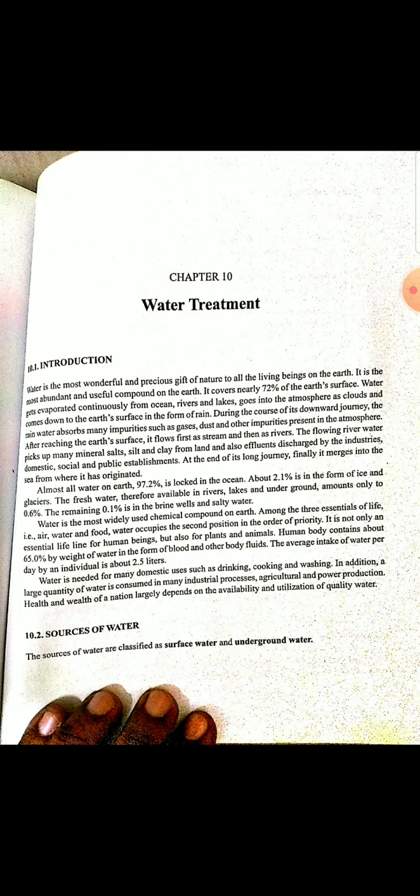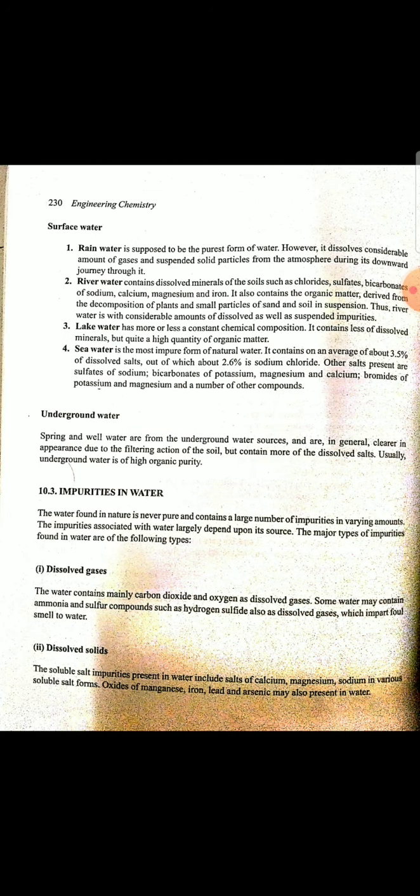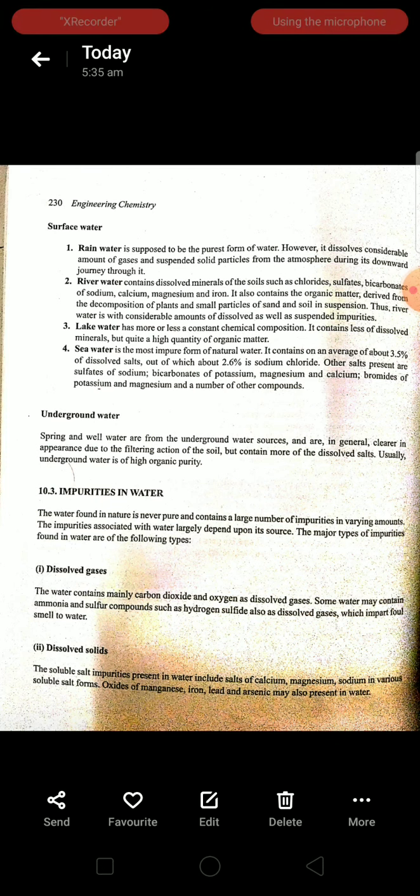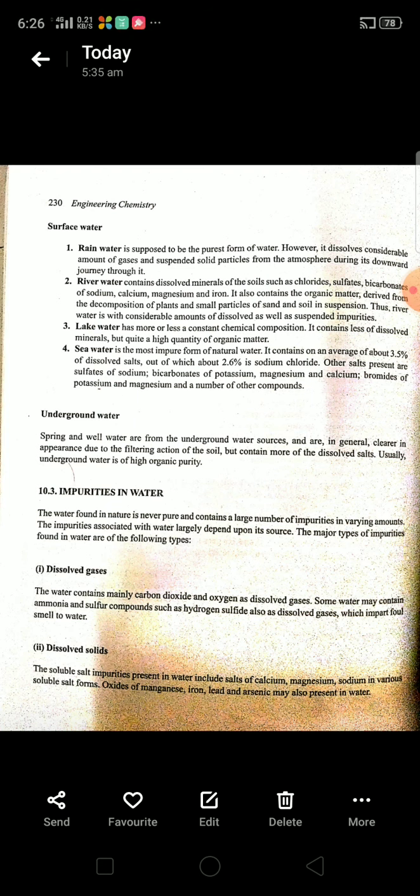What are the sources of surface water and underground water? The main sources of surface water are rainwater, river water, lake water, and sea water. Next are the sources of underground water. Springs and wells are the sources of underground water. Next, we shall discuss the impurities which are present in the water.